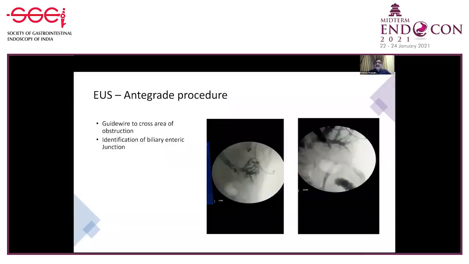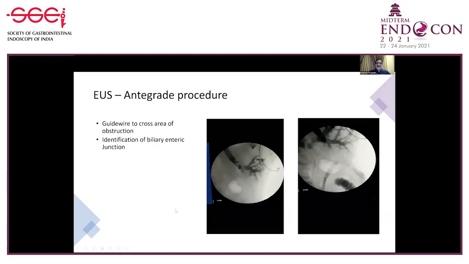In a similar manner, an antegrade approach can be done. Here the important thing is that the guide wire has to essentially cross the area of obstruction once we have chosen the left hepatic duct, and there should be clear identification of the biliary enteric junction. While it is preferable to put the stent crossing the biliary enteric junction and bypassing the stricture, an intraductal stent placement can also be done, as in these videos.